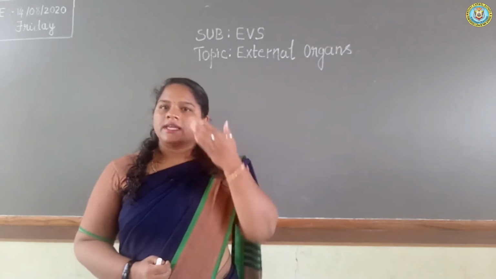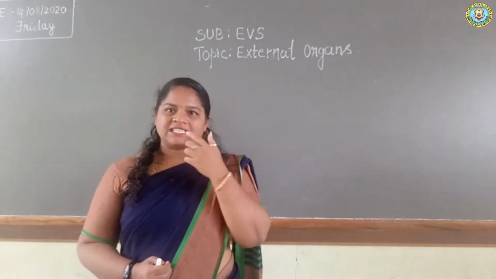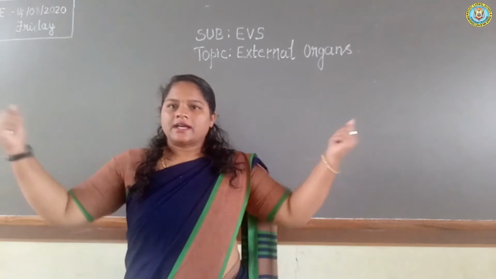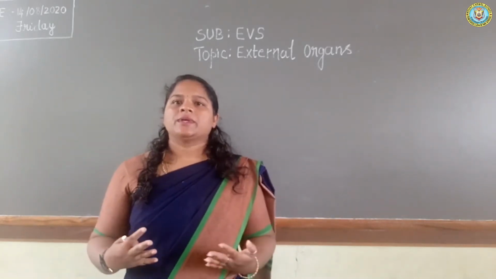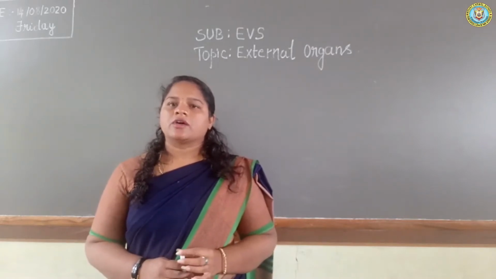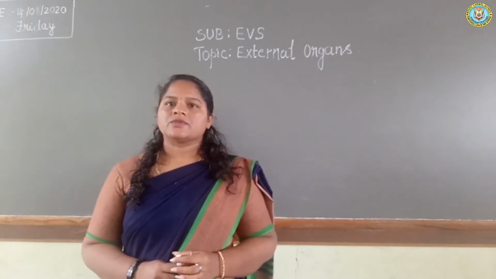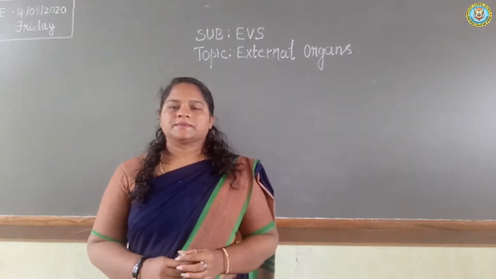External organs are eyes, nose, mouth, teeth, hands, legs. These are the external organs which can be seen through our eyes. That is called external organs.